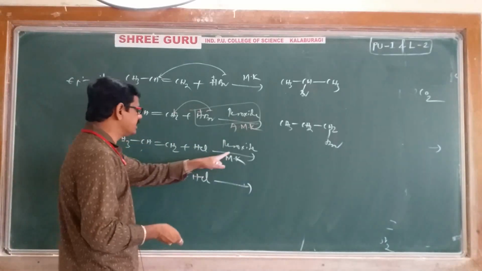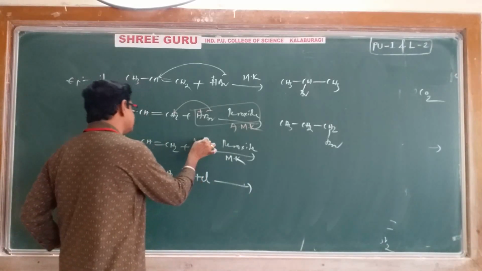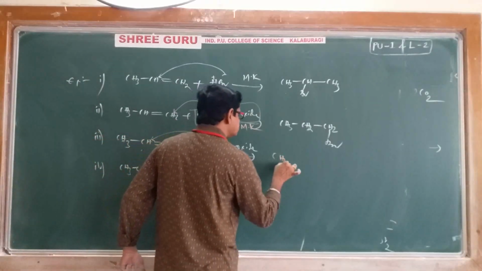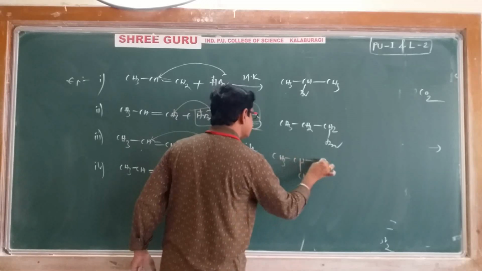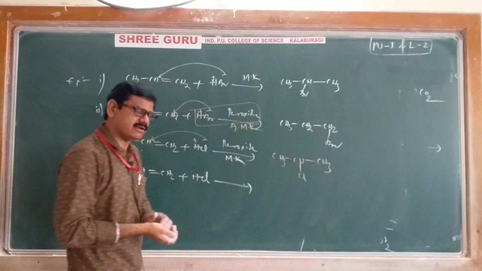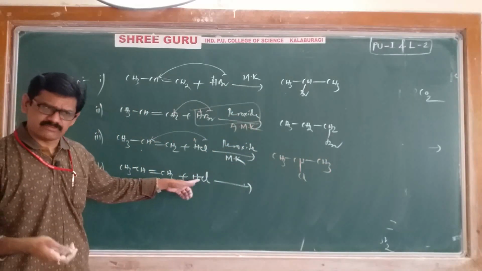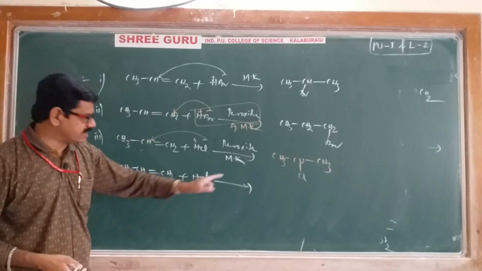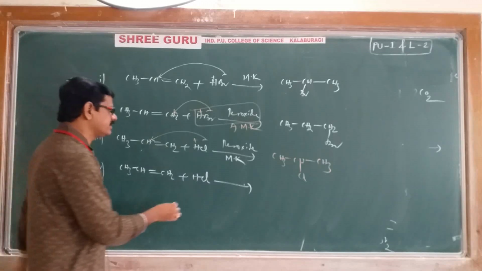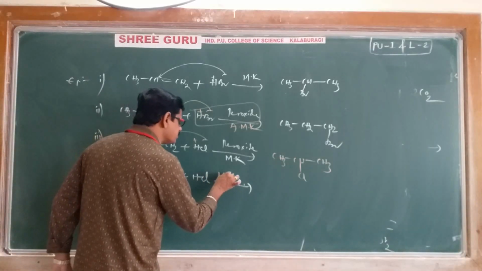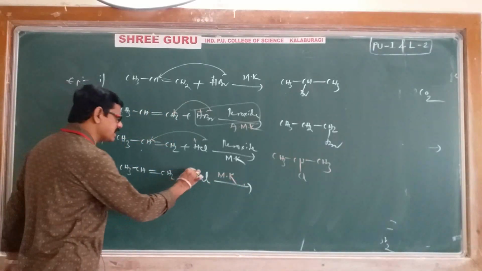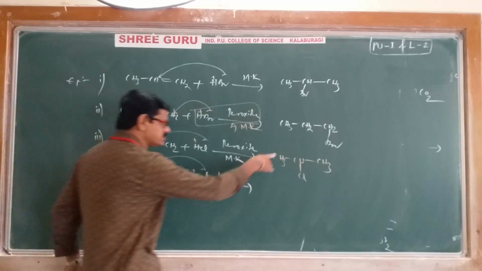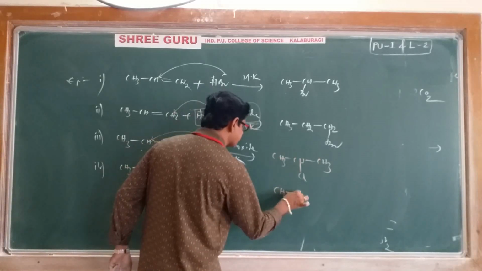Next, according to Markovnikov's rule, already known to you, the negative part adds to the carbon which contains fewer hydrogens. Therefore, CH3, CHCl, CH3, that's it. And last, HCl. Of course, it may be HCl or HBr, it doesn't matter. Peroxide is not there. Once peroxide is not there, definitely only Markovnikov's rule takes place. According to Markovnikov's rule, again the negative part adds to the carbon which contains fewer hydrogens. Same we can copy here.